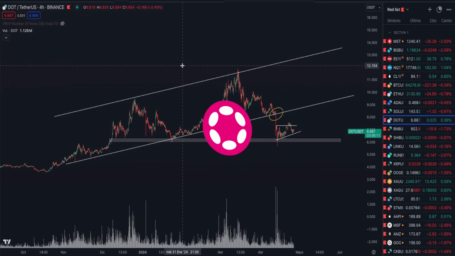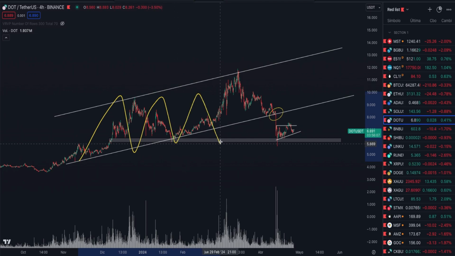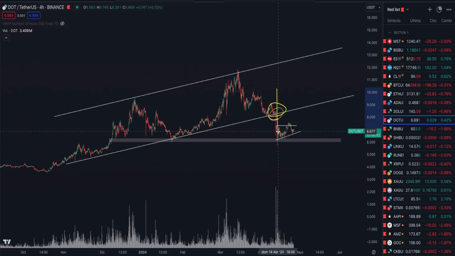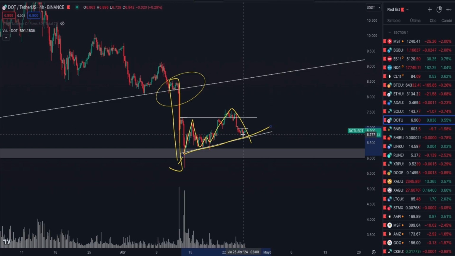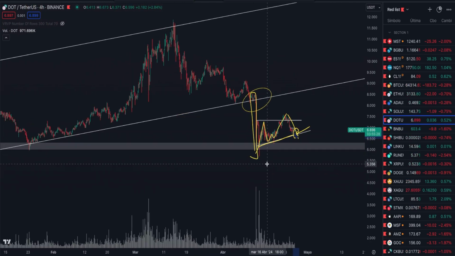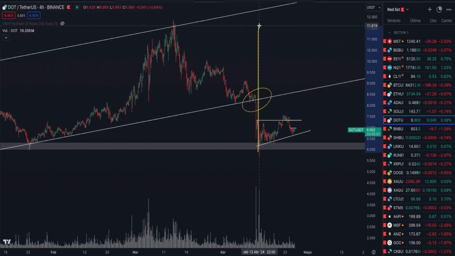And as you're observing Polkadot on its 4-hour time frame, it's been working on a macro bullish channel that has generated a significant black swan event with a very aggressive structure that has been halted in a defensive zone, which we're going to give crucial importance to. Now let me explain why. Here, you'll see that concerning this bearish impulse, we've already obtained a simple corrective pattern that is heading towards its own guideline, based on what you're observing in the analysis of Bitcoin, Ethereum, the S&P 500, and the rest of the altcoins. We think it might have a short-term bullish journey before seeking the true movement.